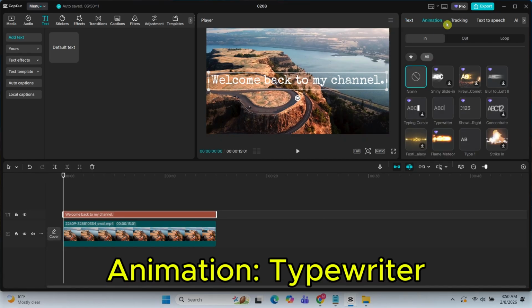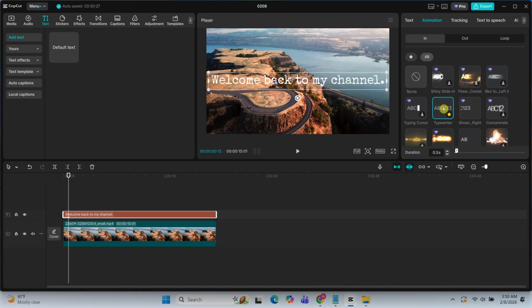After that, go to the animation section and choose the typewriter animation. Increase the duration of the animation. I've set it to 3 seconds.